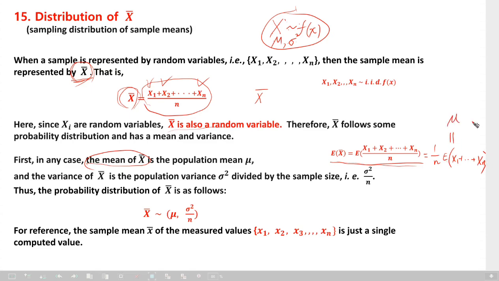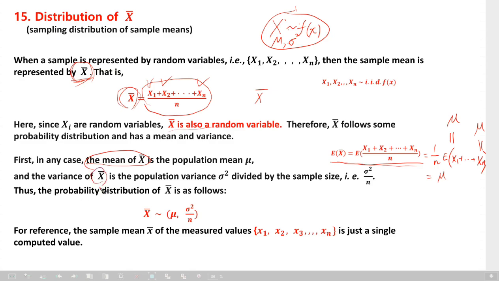Mu. You can ignore the subscript. Expectation of Xn, what? It's also mu. How many mu's here? N mu's. That's why it is mu. I hope you understand this step.